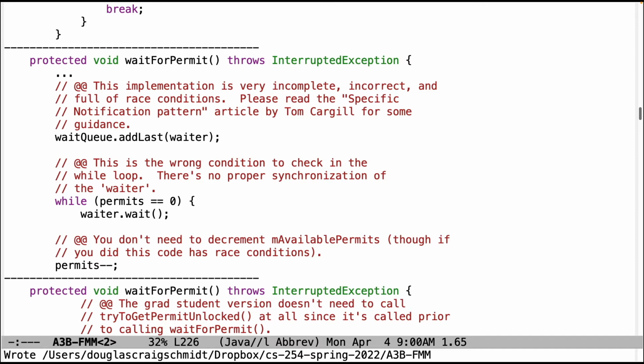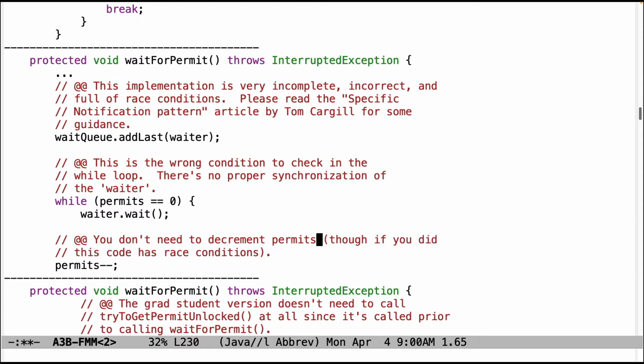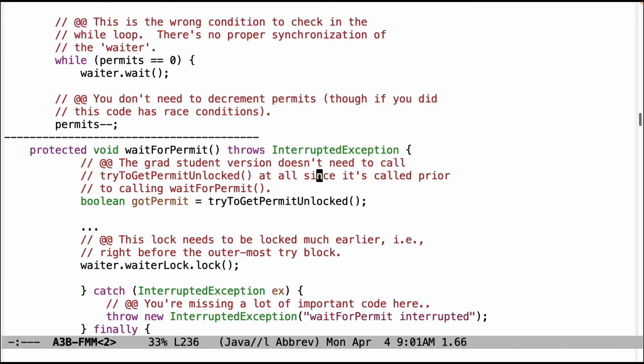And then there's never a need to decrement permits. You never need to decrement permits. That's handled by release. Release handles all the stuff having to do with that. And if you did need to decrement permits, which you don't, this code would not be correct because it has race conditions, because there's no synchronized statement that's protecting it.